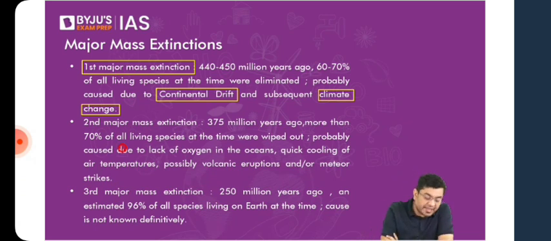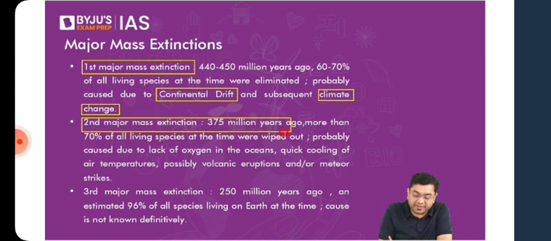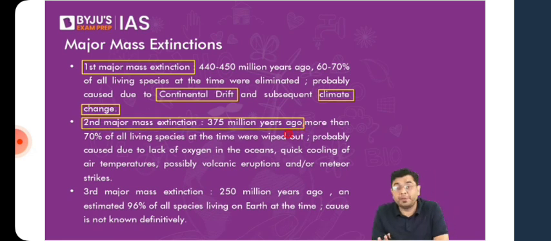Then you have the second major mass extinction, which was almost around 75 million years later. And this mass extinction happened close to around 375 million years ago. Here again, a majority of the species, 70% of the existing ones. So imagine if in today's dimension, 70% of all the species have gone extinct. Means what? You will not find many varieties of trees, many varieties of plants and animals and birds that you encounter on a daily basis. They will not be found anymore.